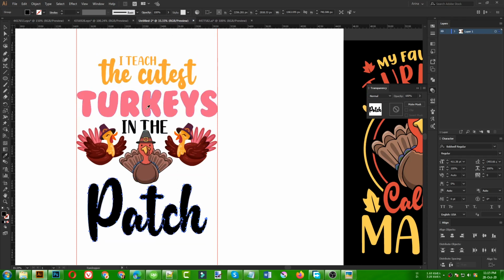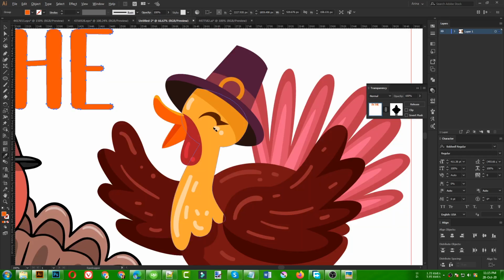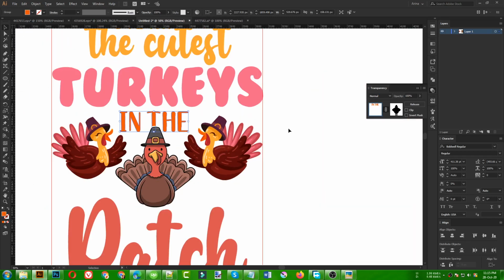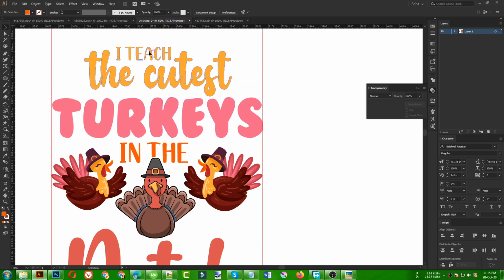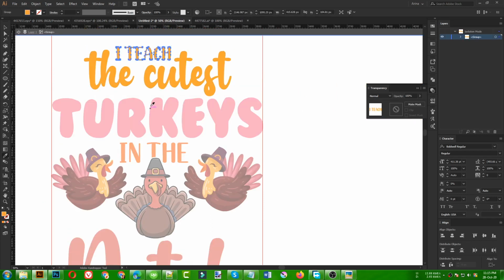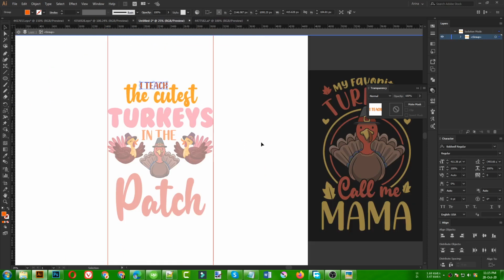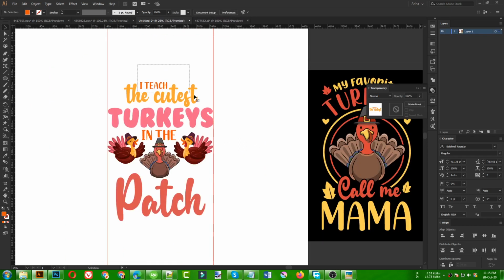Okay, so this patch text, I'm going to make this red again. It should be this orange or something like that. Okay, I need to zoom in a bit so that I can pick that orange color. So that is good. Now this kind of design actually looks good with colorful combinations, so that is good for me. Okay, it is the cutest.